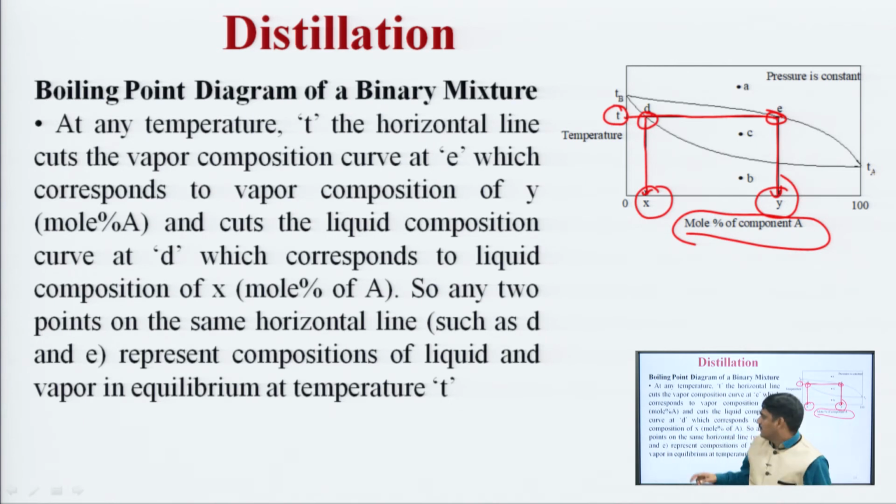The same horizontal line cuts the liquid composition curve at point D, which corresponds to a liquid composition of X mole percentage of A. So, any two points on the same horizontal line, such as D and E, represent the composition of liquid and vapor in equilibrium at temperature T.